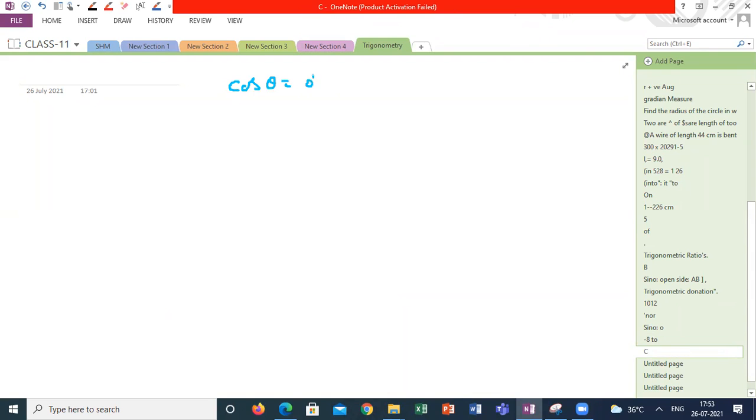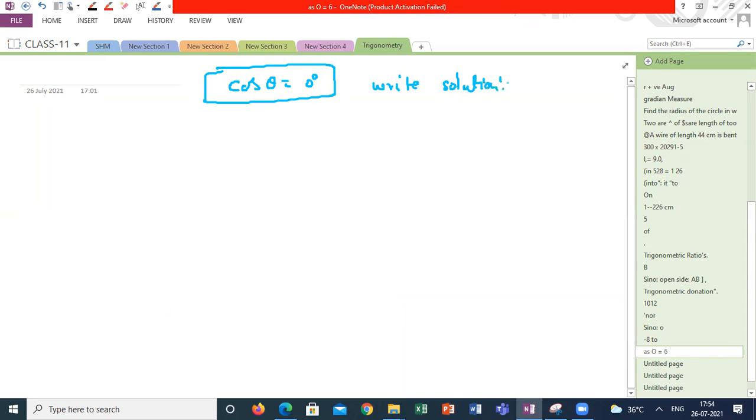Yeah, next, in the same way, can anyone explain what are the possible solutions of theta if I'm saying cos theta is equal to 0 degrees? Here it doesn't have only one solution. According to your previous concept, based on grade 9, sir, theta is equal to pi by 2. Straight away I can say.